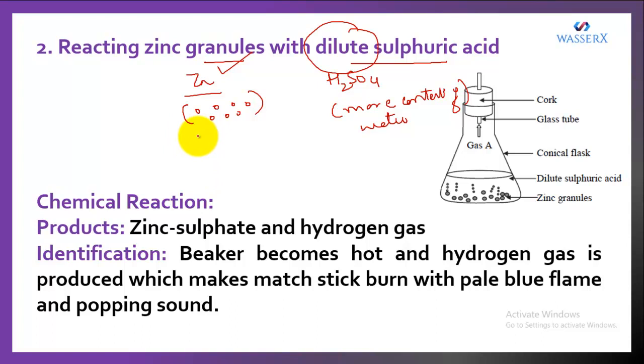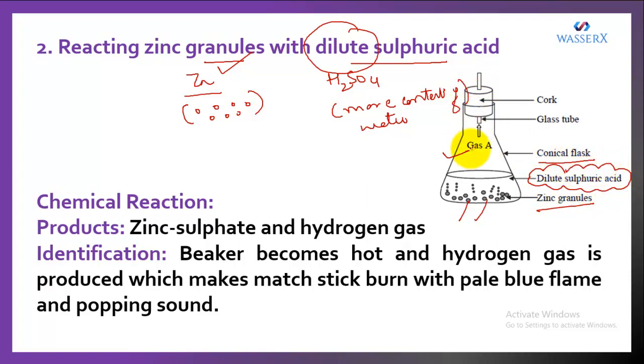In this activity, we'll take this container, which is called a conical flask. We are taking zinc granules in it. As you can see, these are zinc granules. Then we add dilute sulfuric acid to it.